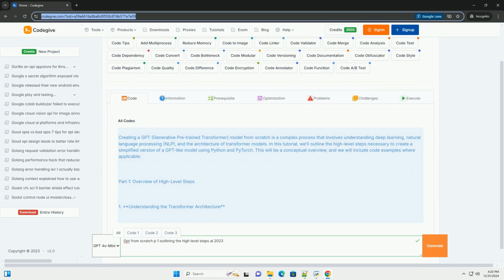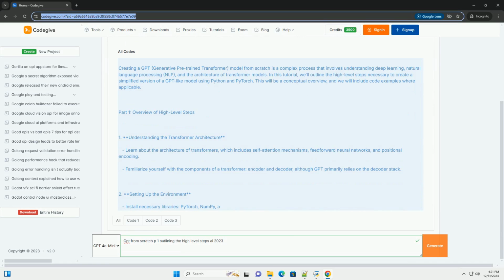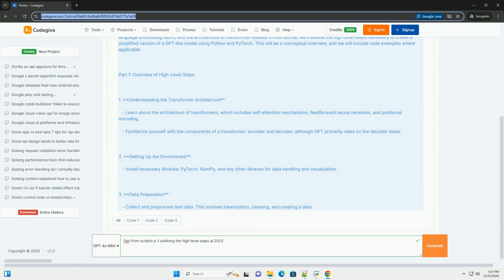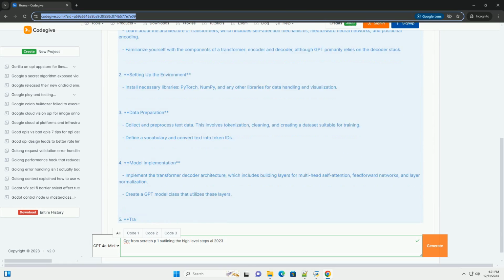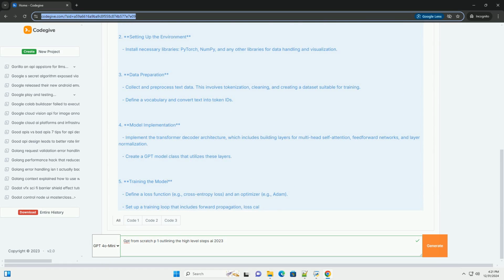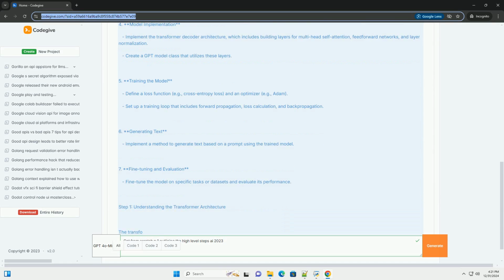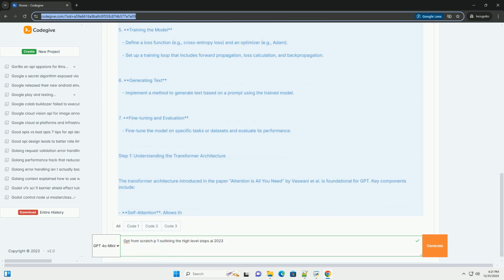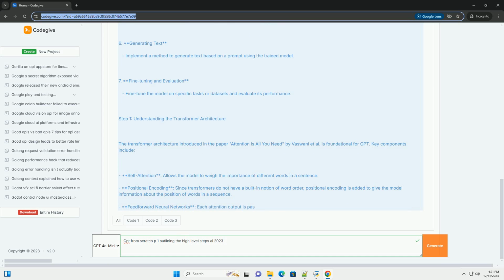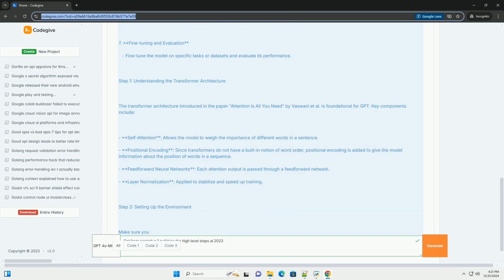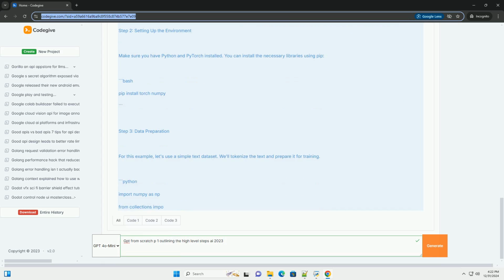Creating a GPT (generative pre-trained transformer) model from scratch is a complex process that involves understanding deep learning, natural language processing (NLP), and the architecture of transformer models. In this tutorial, we'll outline the high-level steps necessary to create a simplified version of a GPT-like model using Python and PyTorch. This will be a conceptual overview, and we will include code examples where applicable.